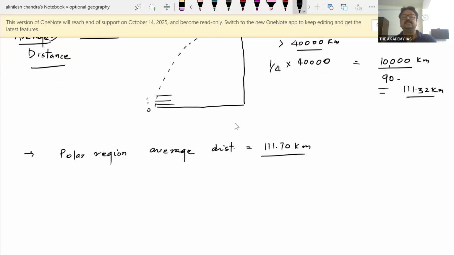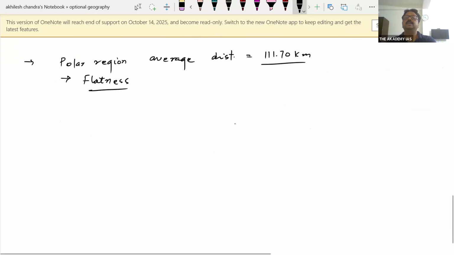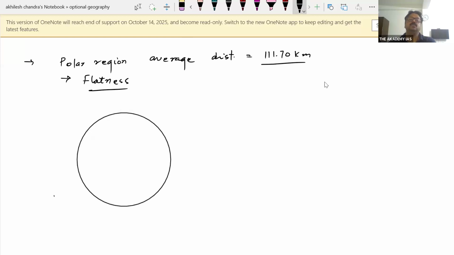So it is slightly increased. This slight increase is attributed to the flatness at the pole. As we all know, the Earth is a little bit flat at the pole.